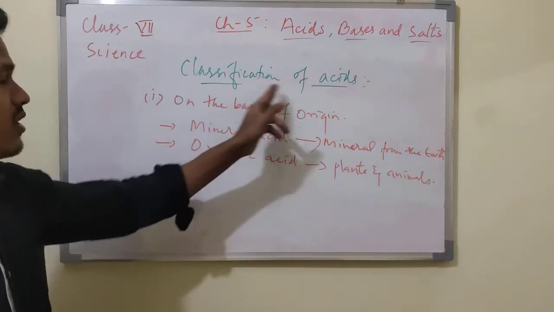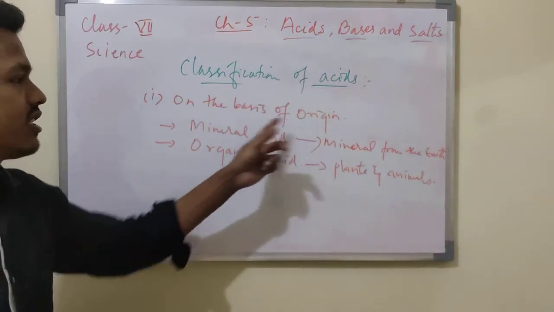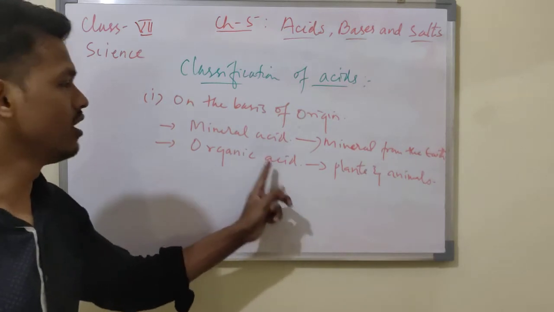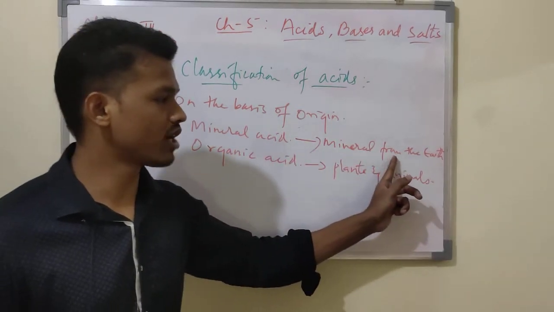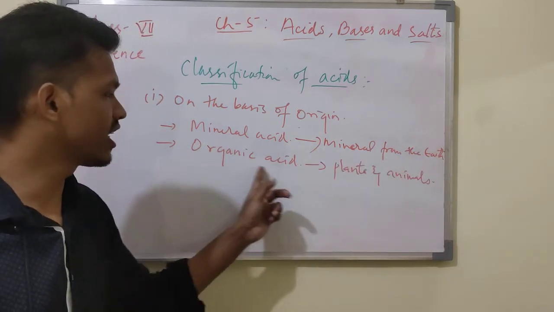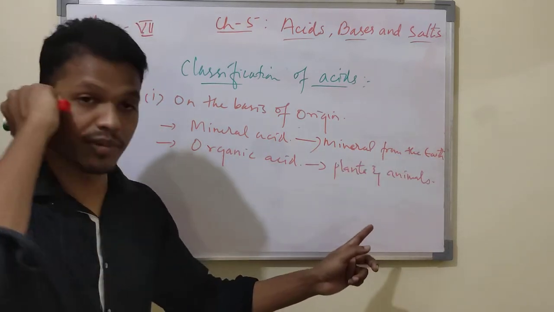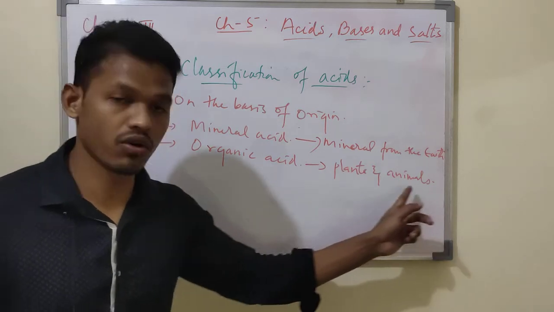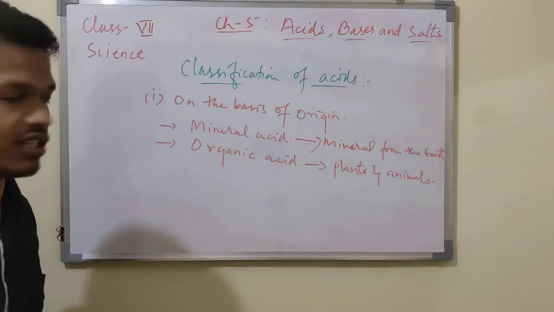So acids are classified on the basis of their origin: mineral acid and organic acid. Mineral acids are those prepared from the minerals of the earth. Organic acids are those prepared from plant and animal origins.